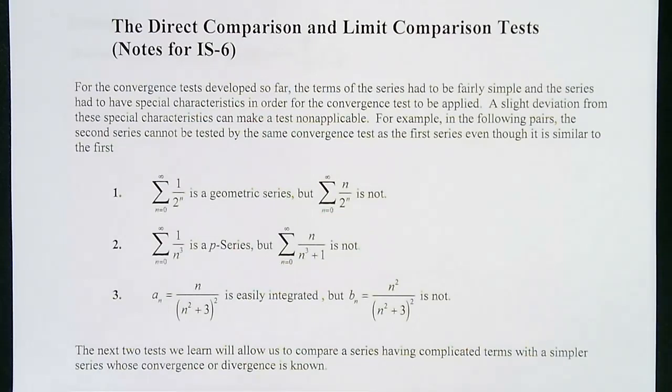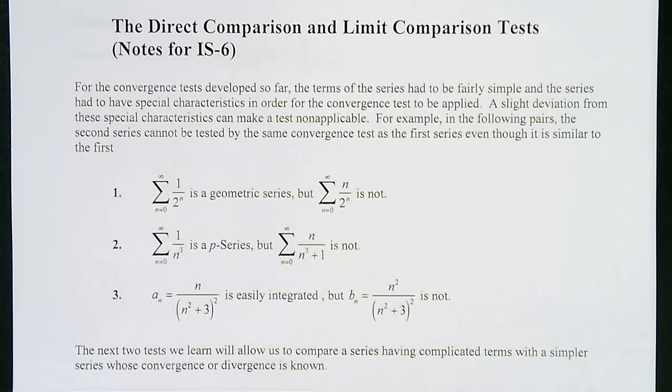And so what we've had so far is the nth term test, the p-series test, the integral test, and the geometric series test. All these tests to see if a series is converging or diverging. Well, what if we don't have one of those specific ones that allows us to use those tests? What else can we do?